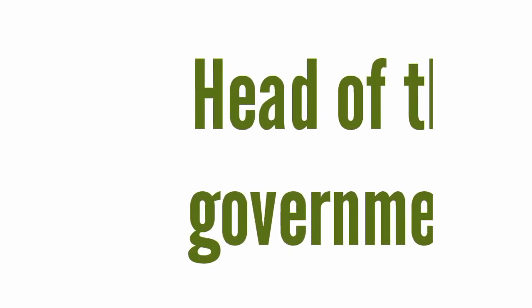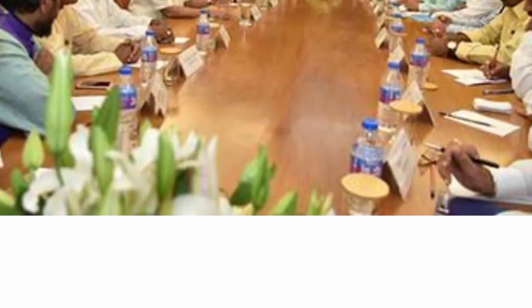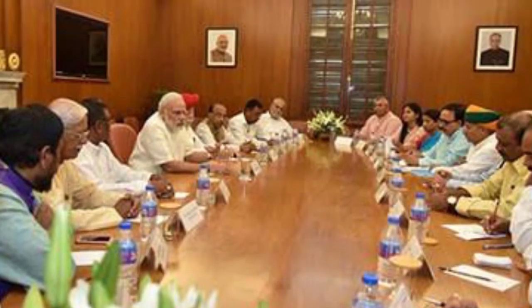Now let us see head of the government. The Prime Minister is responsible for all actions of the government. He coordinates the activities of various ministers. He takes a greater interest in forming policies related to planning, defense, and foreign affairs.